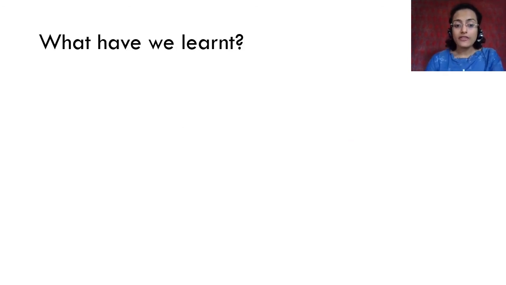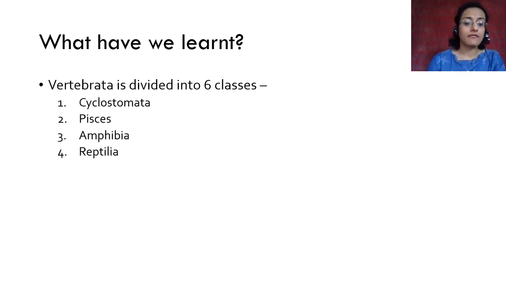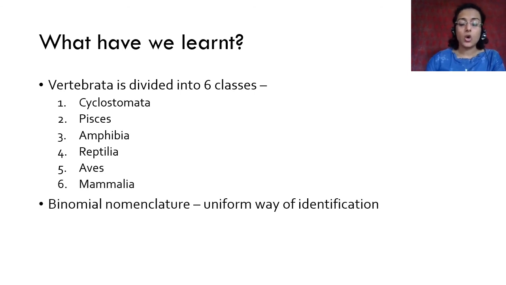All right, so what have we learned in this video? We have learned that Vertebrata is divided into 6 classes: Cyclostomata, Pisces, Amphibia, Reptilia, Aves, and Mammalia. Okay, you have seen that chart. Please follow the tips that I have given you.